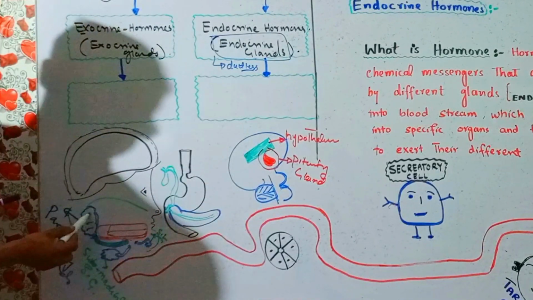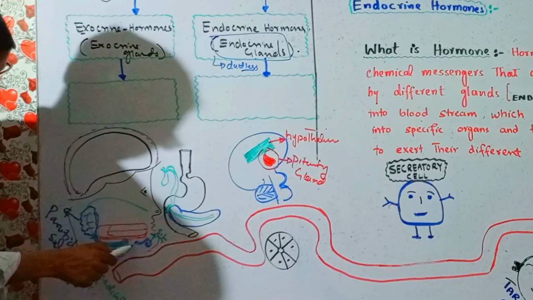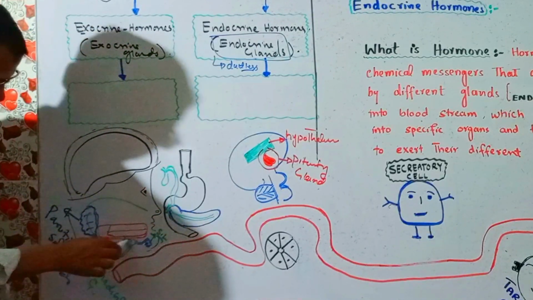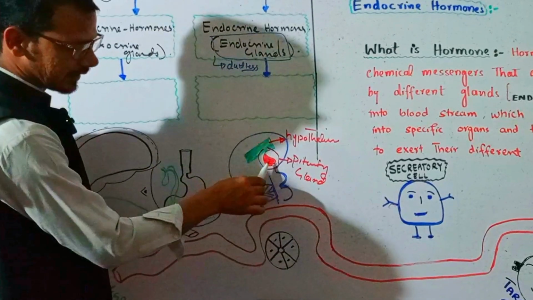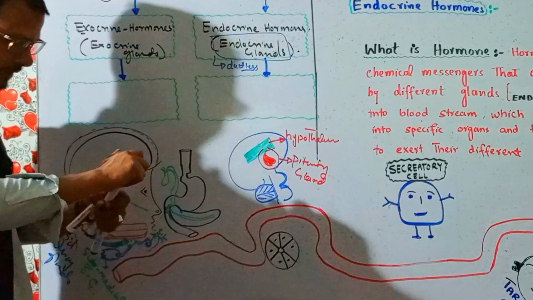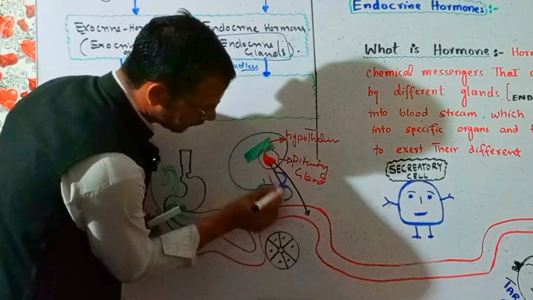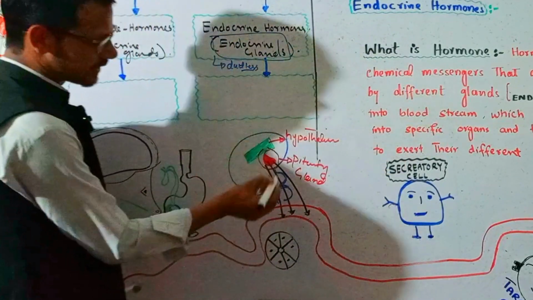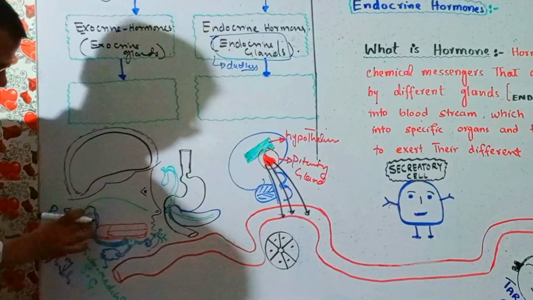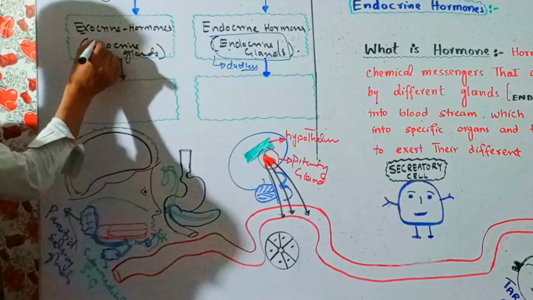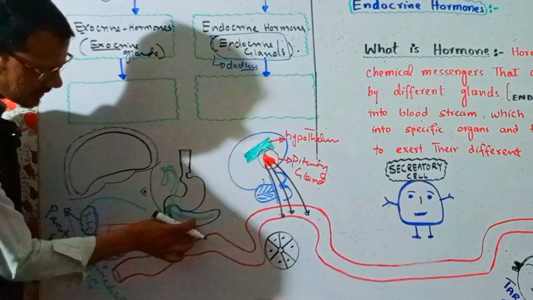So from here, it secretes hormones or saliva or enzymes into a target area. With the target area, it has small ducts, but endocrine glands have no ducts, and they secrete their hormones directly into blood. So the glands which have no ducts are called endocrine glands, and the glands which have specific ducts are called exocrine glands.